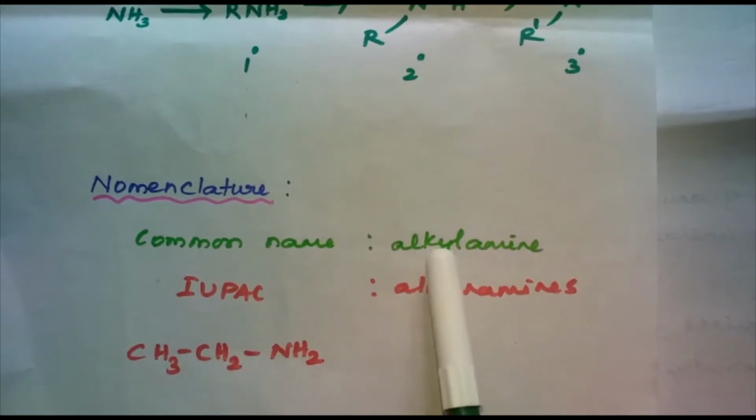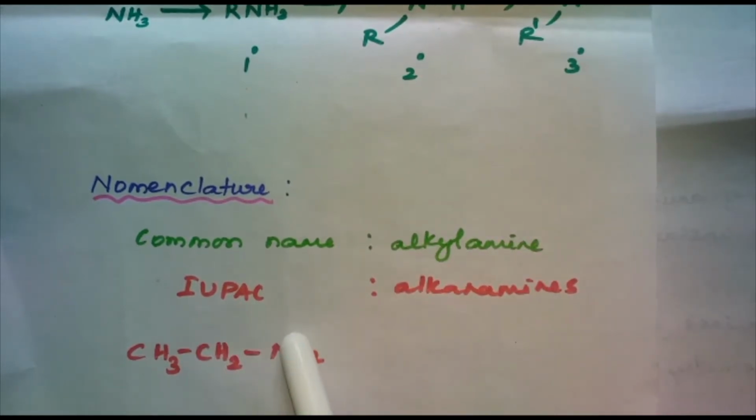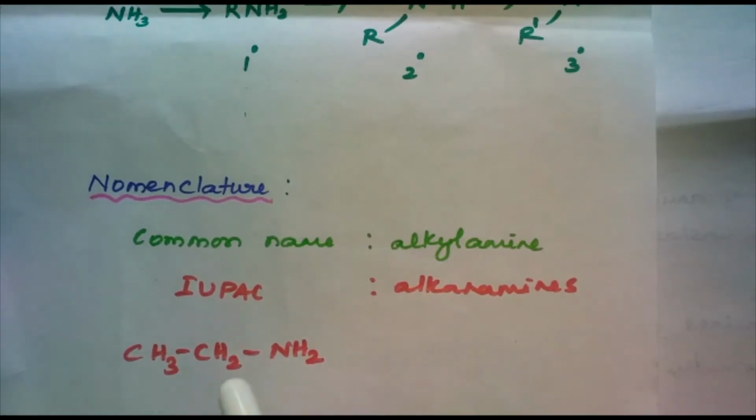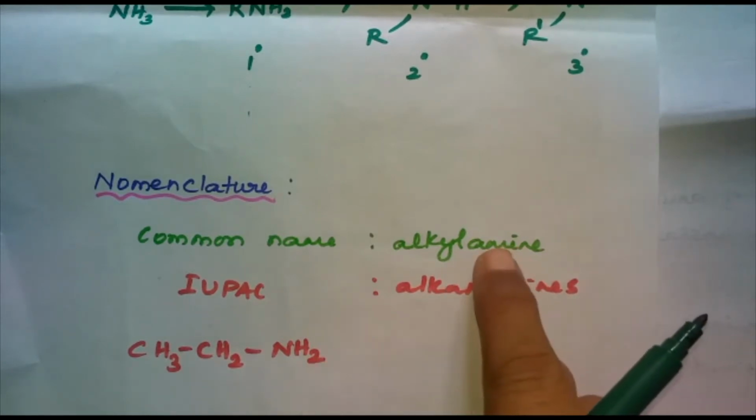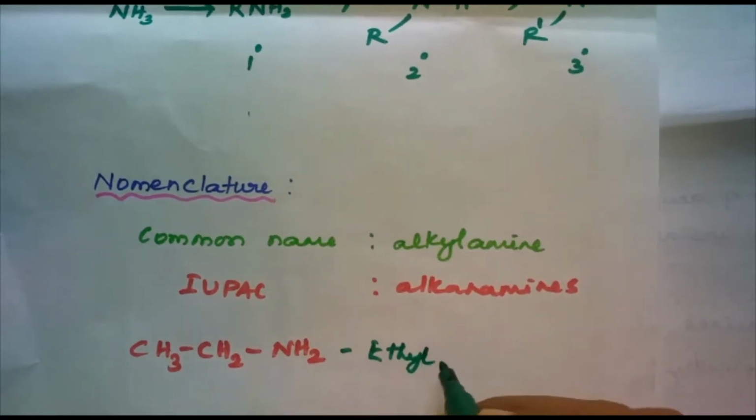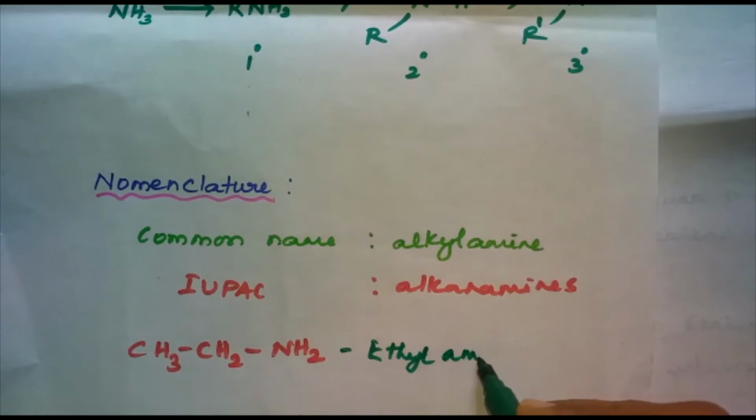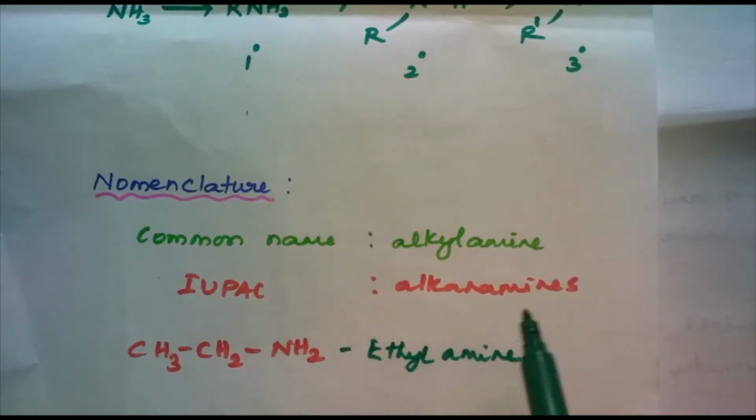I said you have to remember the term alkyl amine while giving the common name. Here, what is the alkyl group present? The alkyl group is found to be ethyl, 2 carbon atoms. So the alkyl group is ethyl followed by amine. So, the common name is ethylamine. And next one is the IUPAC name, alkanamines.